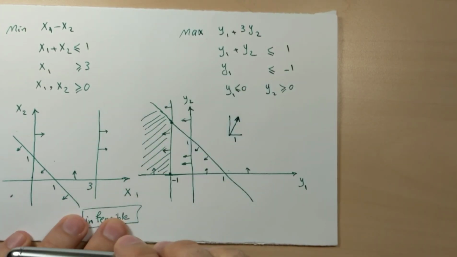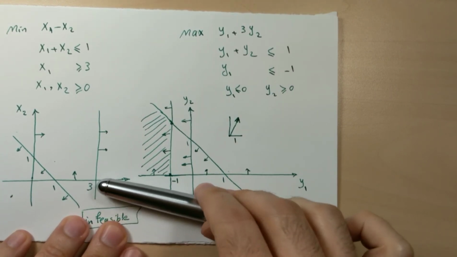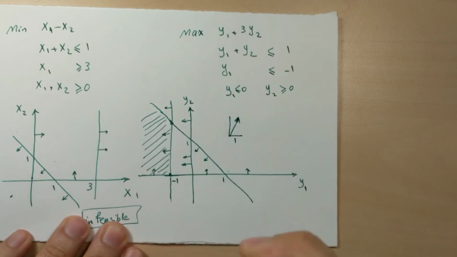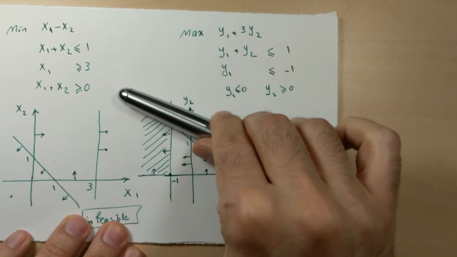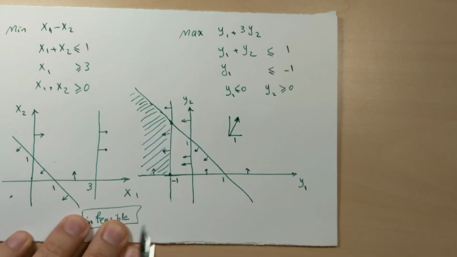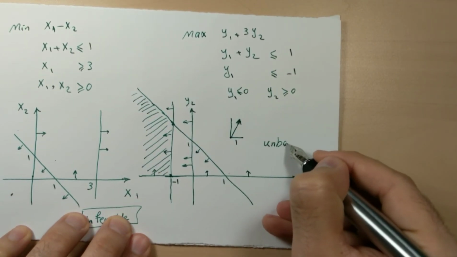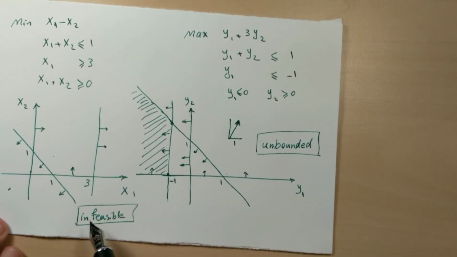Is there anything that prevents us from improving the objective function? No. Here at this point we have an objective value, but you can go further, you can go beyond that, so it's unbounded. Infeasible, unbounded.